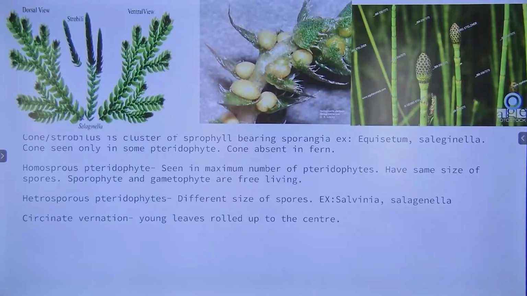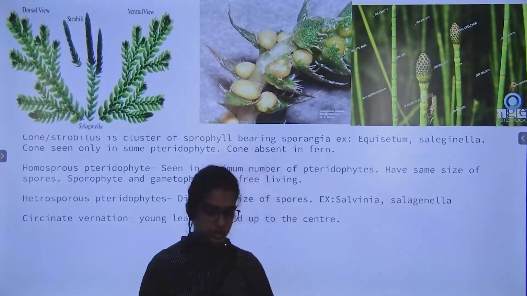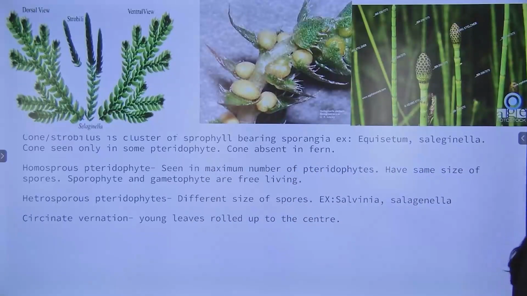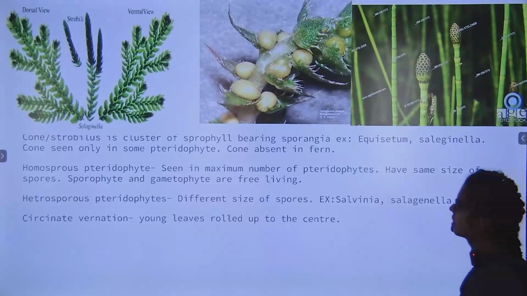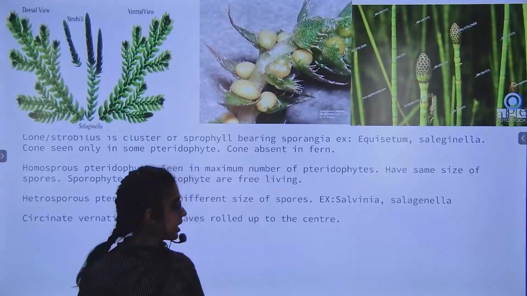Second one, heterosporous pteridophytes: different sizes of spores seen. Example, Salvinia and Selaginella.